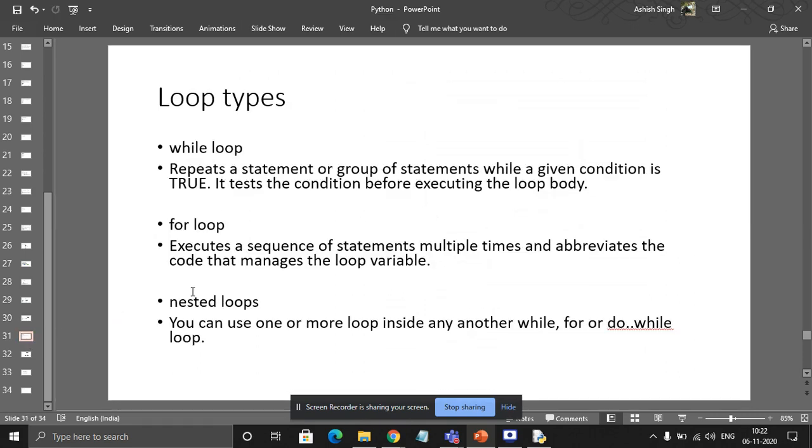Now let's see here. In Python we have mainly two types of loop. The first is a while loop and the second is a for loop. The for loop is quite easier. What is the main difference? When you know exactly that you need to run your loop 10 times, then you should go for the for loop.